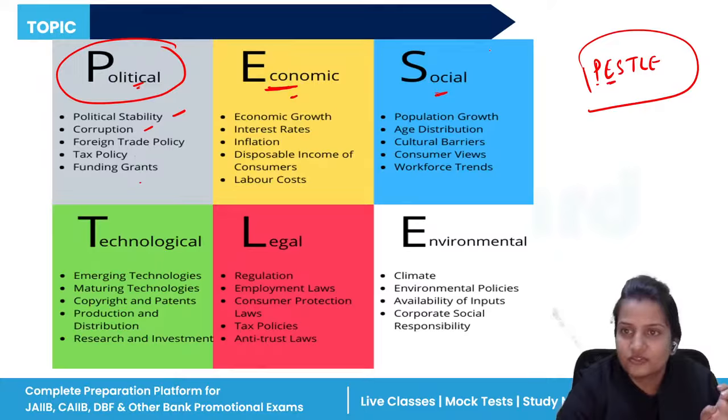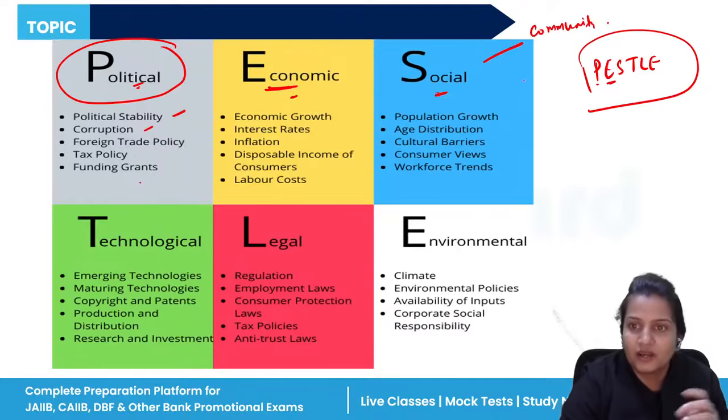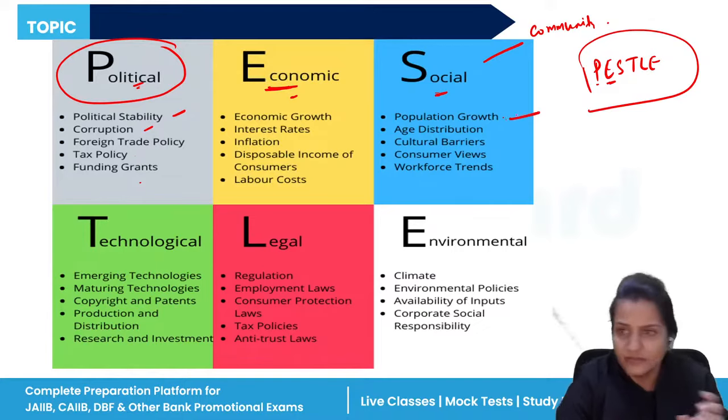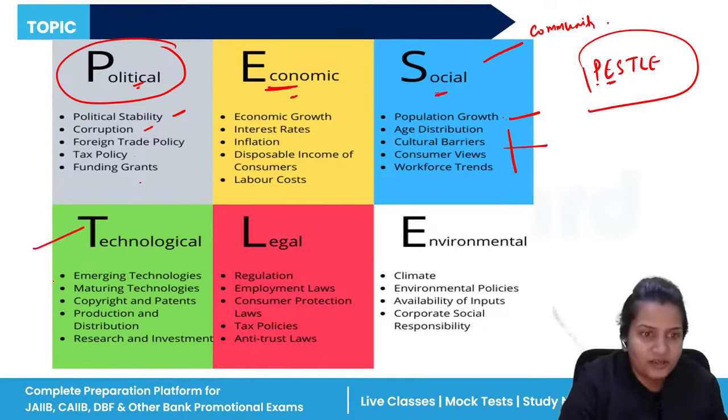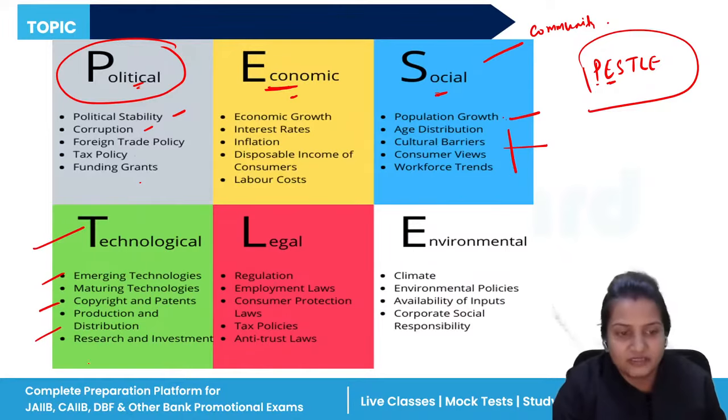Then S stands for social, that is your community. Social means the community where you are living. So in community, you will be seeing the population growth. These are external factors, all these things you can't control. Then technological: emerging technologies, intangible assets, tangible assets, R&D.